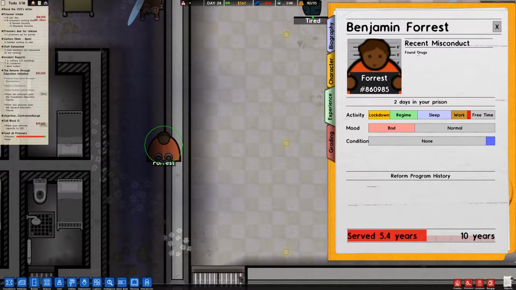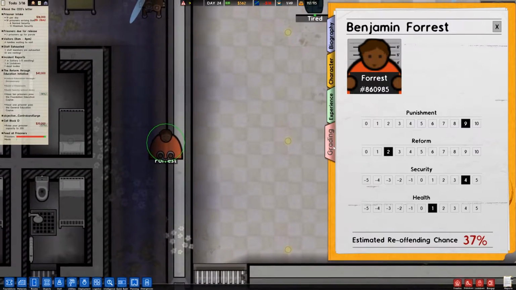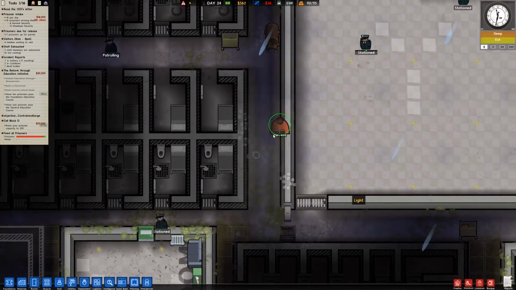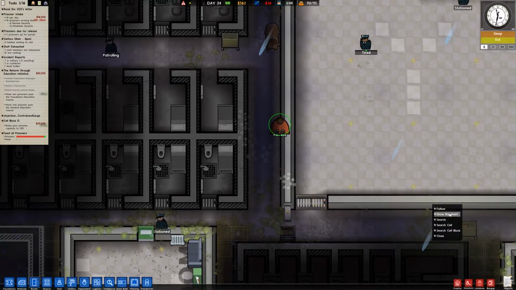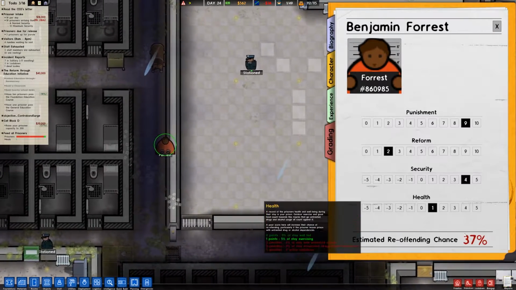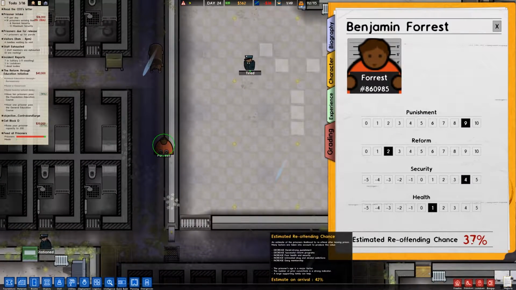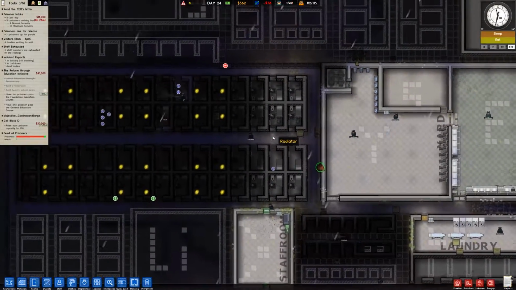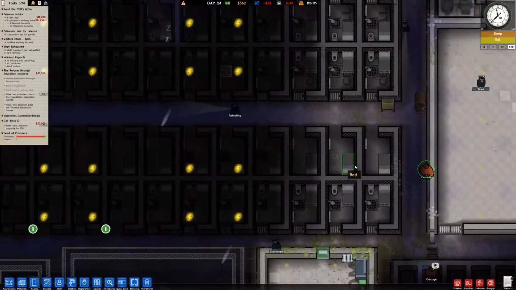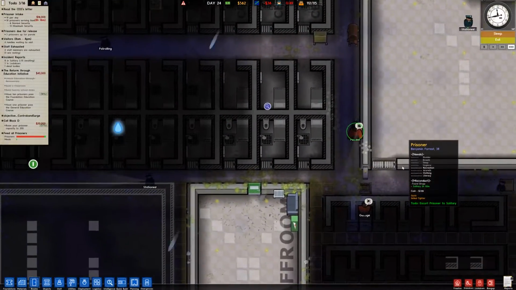Going around the... Found drugs on him. Huh. He went around the metal detector and I found drugs on him. And look at his percentage. Did that go down, or am I just seeing things? This was 42 and now it's 37. Yeah. Okay. See? Don't be going around my metal detectors.